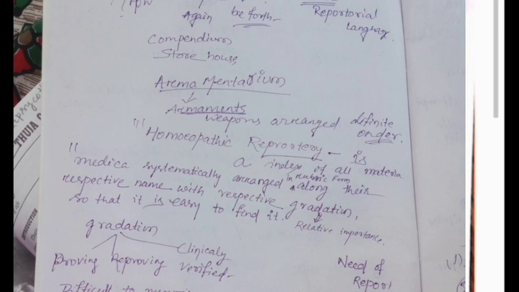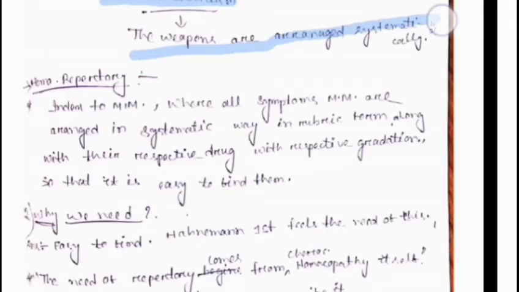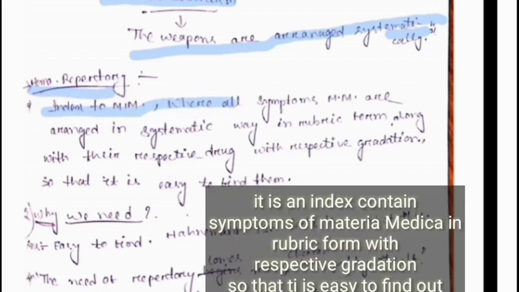Repository is derived from the Latin word repositorium. What is repository? Repository means a compendium or a storehouse, a place where all things are arranged in a systematic way. It is also known as armamentarium, meaning the weapons are arranged in a systematic way. What is homeopathic repository? Homeopathic repository is a repository of the mater medica where all the symptoms of the mater medica are arranged in a systematic way.